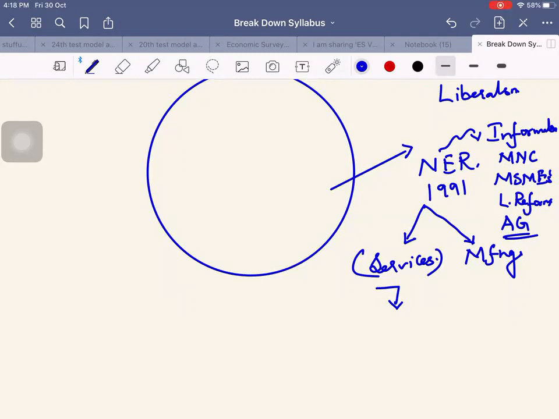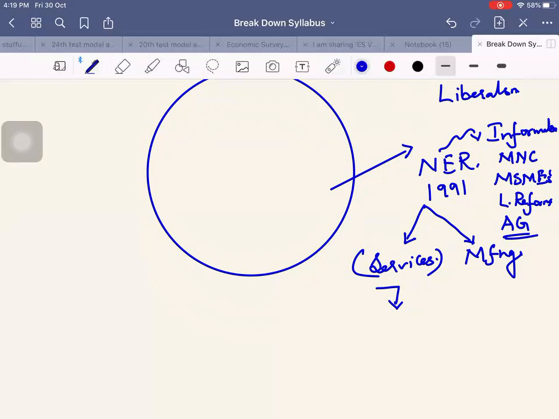Jobless growth. The services sector contributed to the growth process. It had its problems with respect to growth, with industry becoming stagnant. The manufacturing sector did not become the main driver of the economic growth process, due to multiple reasons. So that area can be linked up to manufacturing. In manufacturing, again, what are the problems? Labor sector reforms, etc. Infrastructure spending was not sufficient, and there was non-availability of skilled labor with respect to manufacturing.